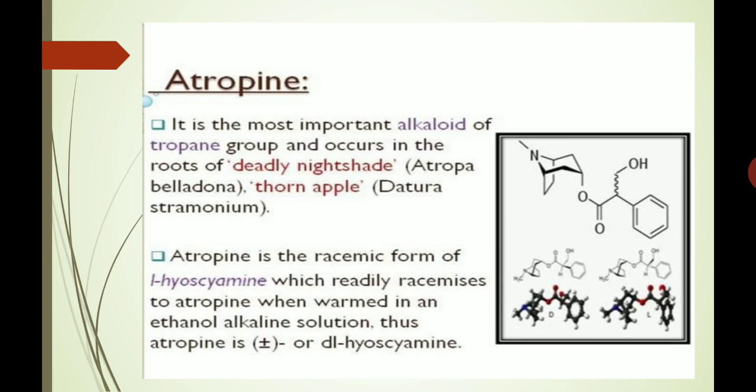It is the most important alkaloid of the tropane group, and it occurs in the roots of deadly nightshade, Atropa belladonna, and thorn apple, Datura stramonium. Atropine is the racemic form of L-hyoscyamine, which readily racemizes to atropine when warmed in ethanol alkaline solution. Thus, atropine is racemic or DL-hyoscyamine.